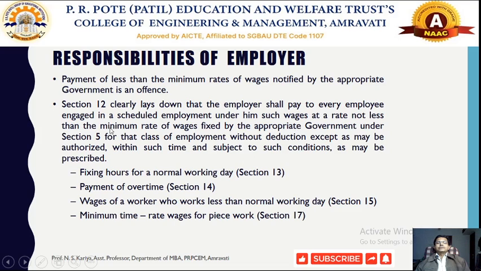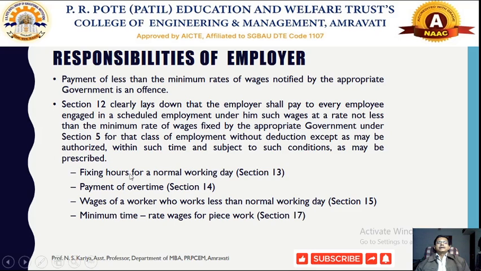So according to section 5, whatever form of scheduled employment has been covered, for which the minimum rate of wages can be fixed by the appropriate government, it should be provided to each and every employee belonging to the scheduled employment, but that wages should not be less than the minimum rate of wages. That rate of wages we already discussed in the previous session.